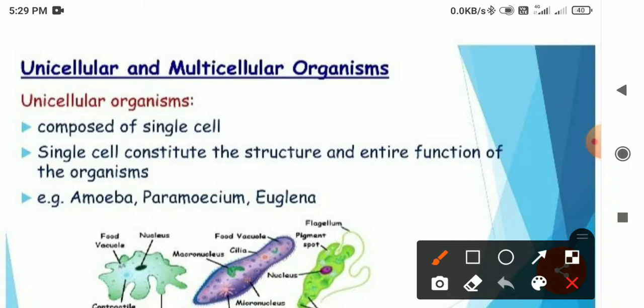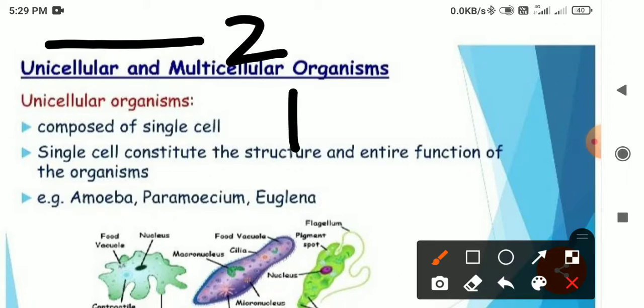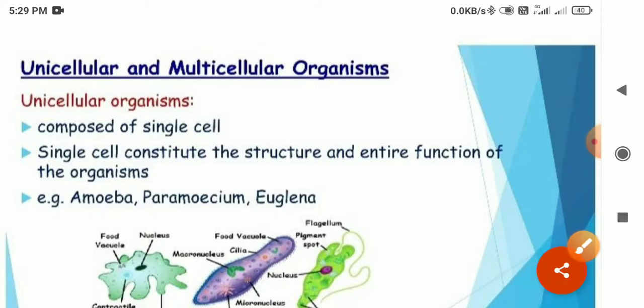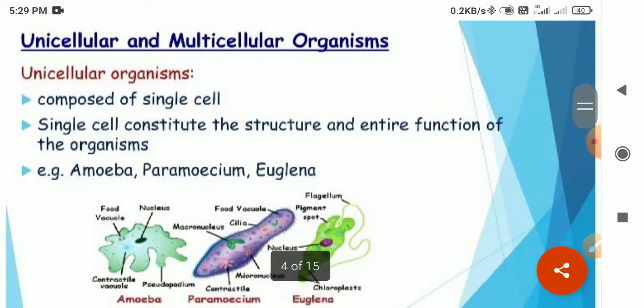Now in the next point you can see unicellular and multicellular organisms. When we talk about unicellular and multicellular organisms, it is clear from the name only. Unicellular means a single cell, and multicellular means more than one cell. Unicellular organisms are composed of a single cell, and this single cell constitutes the structure and entire function of the organism. For example, amoeba, paramecium and euglena are all unicellular organisms.